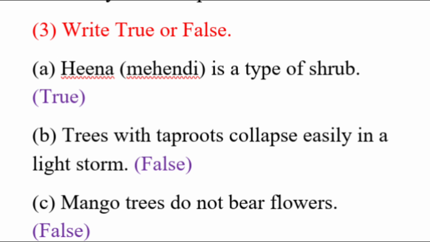Question number 3. Write true or false. First one, mehendi, henna is a type of shrub. It is true. Trees with taproots collapse easily in a light storm. It is false. Mango trees do not bear flowers. It is false. Mango trees have flowers.